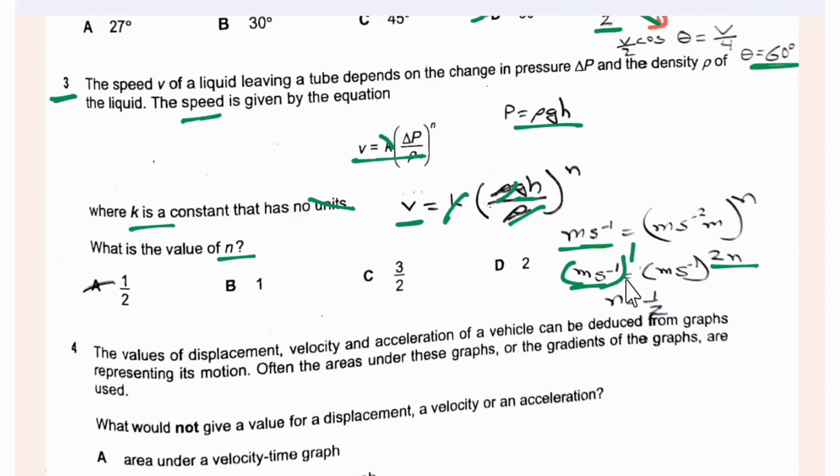Since the denominator or the base is same, so we equate the power. So after equating the power, we get the value of n, that is 1 by 2. So the answer is A.